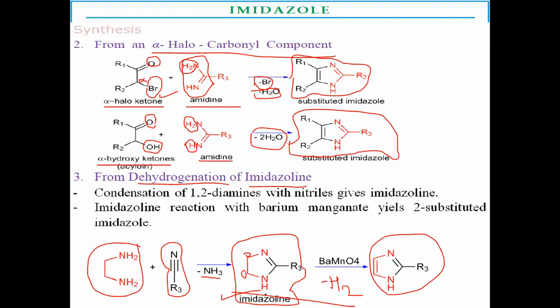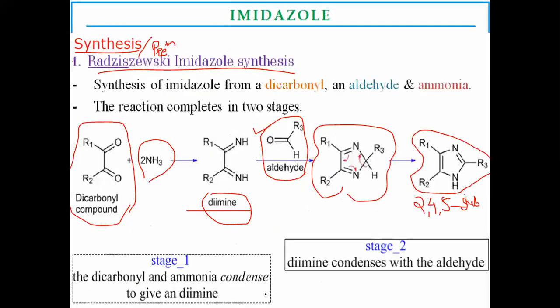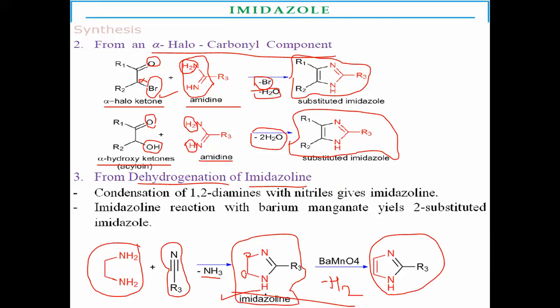There are n numbers of preparation reactions you will observe for heterocyclic compounds, but here we take the important ones for the preparation of imidazoles. First is the Radziszewski imidazole synthesis: dicarbonyl compounds react with ammonia to form diamines, followed by reaction with aldehyde to form the cyclized product. Whereas from alpha-halocarbonyl or alpha-hydroxycarbonyl compounds, they react with amidines by loss of water molecules to make substituted imidazoles.